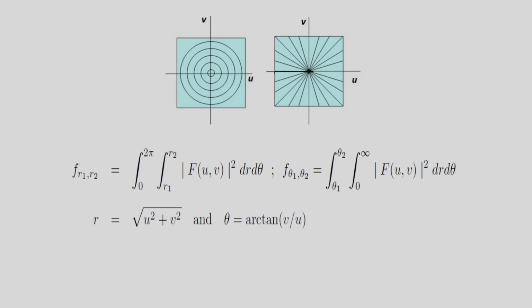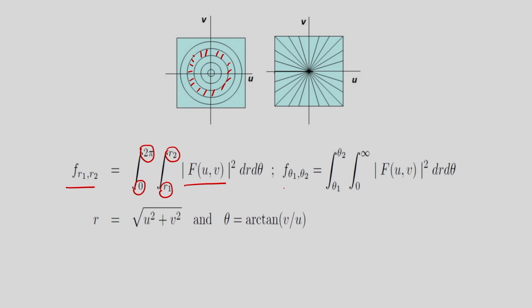In this case you can see I am considering the power spectrum. In the first case, I am calculating f r1 r2. Here I am considering all the angles, that is for the annular rings. The angle is from 0 to 2π, but the radius is from r1 to r2. For these annular rings I am determining the feature f r1 r2.